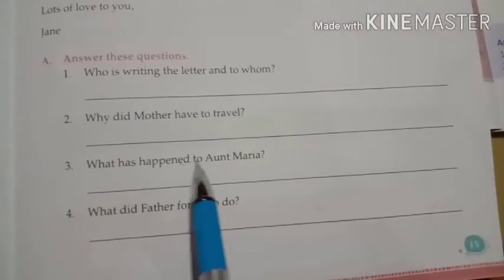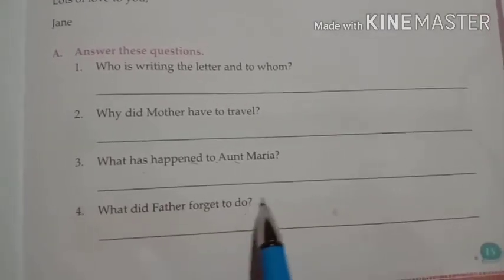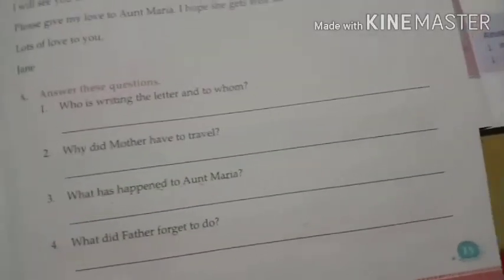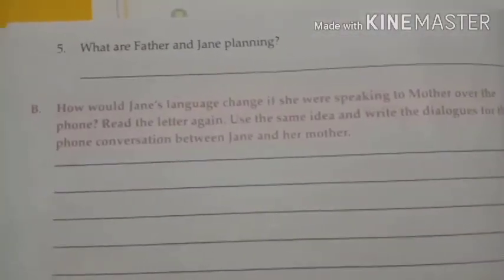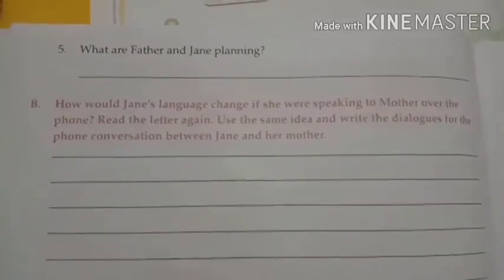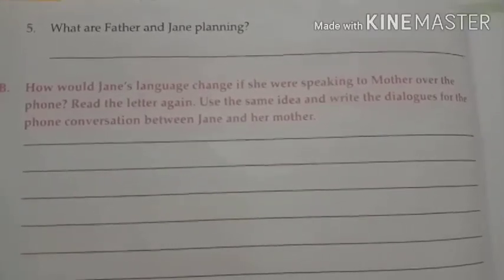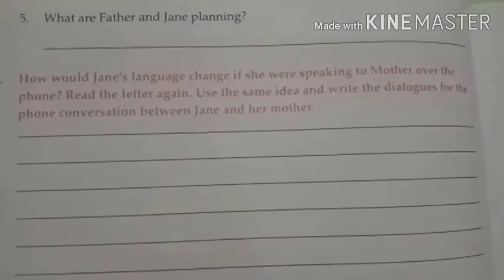Number 3, what has happened to Aunt Maria? Then you have to write what has happened to Aunt Maria. Number 4, what did father forget to do? It is written in the letter what father forgot to do. Now these are the 4 questions. The next question is on the next page. That is the 5th one. What are father and Jane planning? Where are they planning to go? So these are your 5 questions of exercise A.